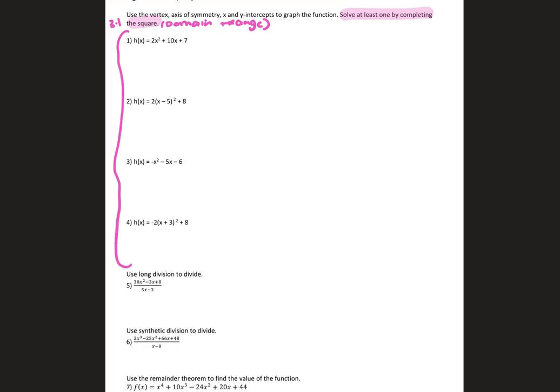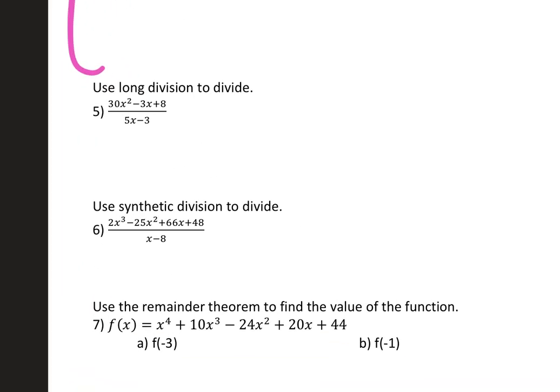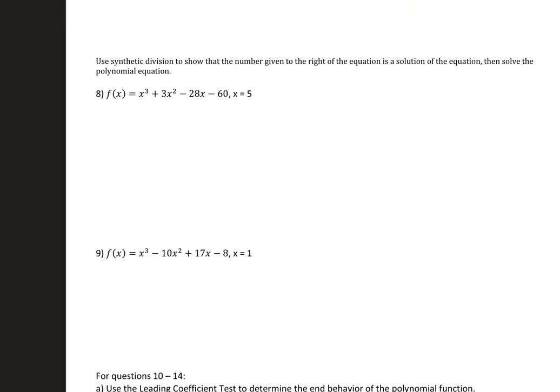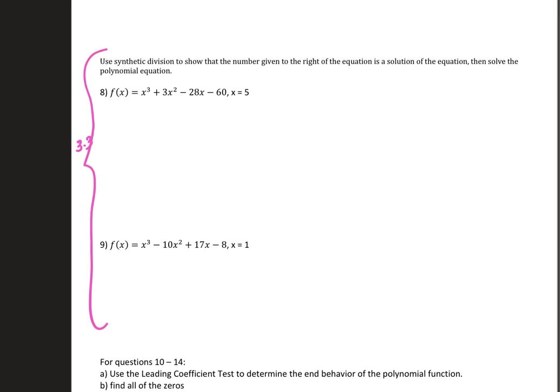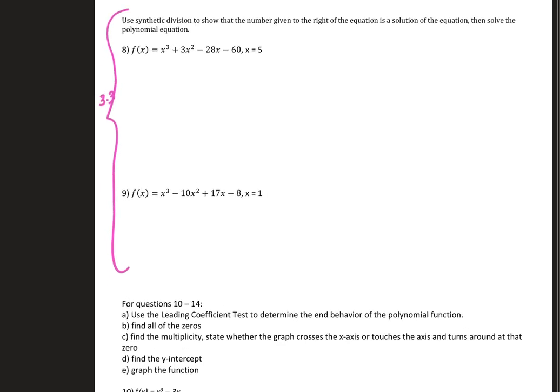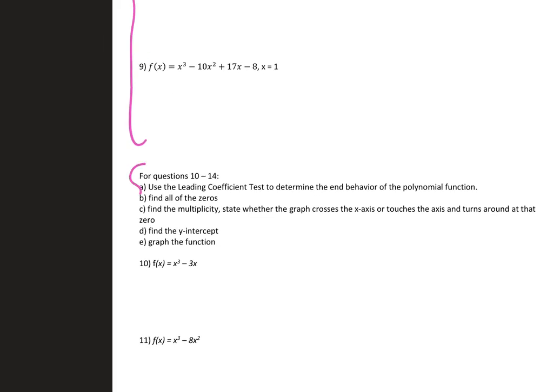Then this is the synthetic and long division. This all came from, so it's a little out of order, this came from 3-3, which is what we just finished on Friday. This is also 3-3, just like the one we just did, where you take the 0 that they give you, put it on the outside, reduce the degree, and then factor it. And then a bunch of examples on the graphing from 3-2.